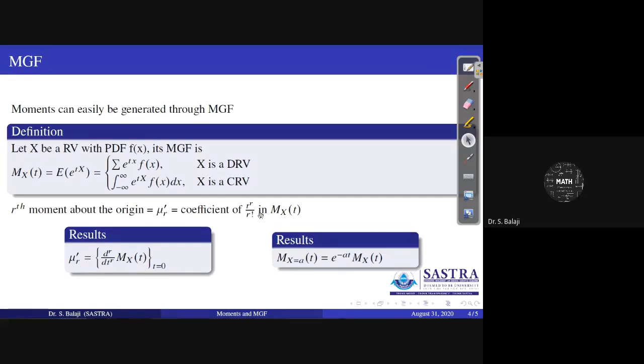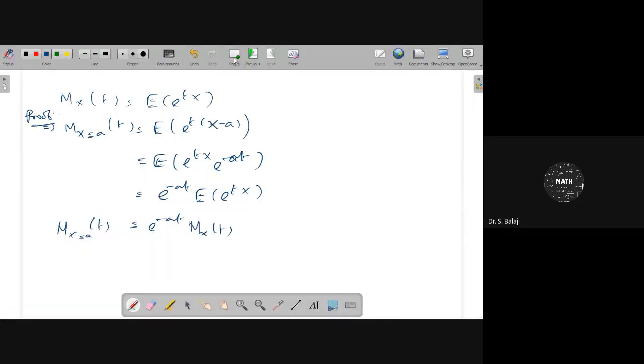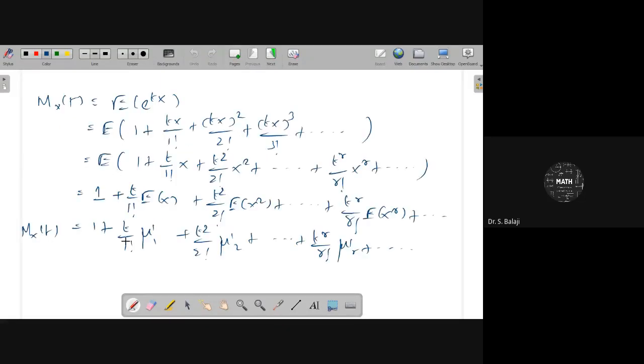That is one way. But without expanding mx of t, we can also write it another way: just differentiate mx of t r times, then put t equal to 0. That also gives mu dash r, the rth moment about the origin. We can also see the proof of this result. Previously you know that mx of t can be written with the help of this expansion, 1 plus t by 1 factorial and so on. If we differentiate this expansion r times, you can get the result easily.